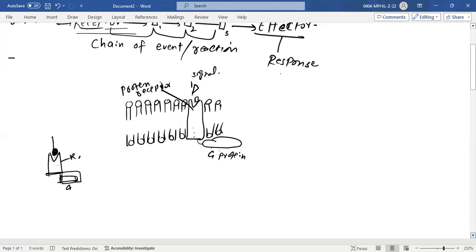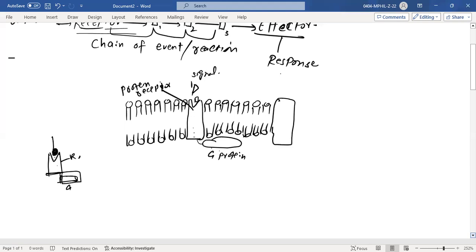Then, in a similar way, I'm here to tell you about the pathway, the signaling cascade. We will try to understand by this example how a signaling cascade actually works in the cell of an organism. There you would have another protein, another channel protein, or you can say a messenger.